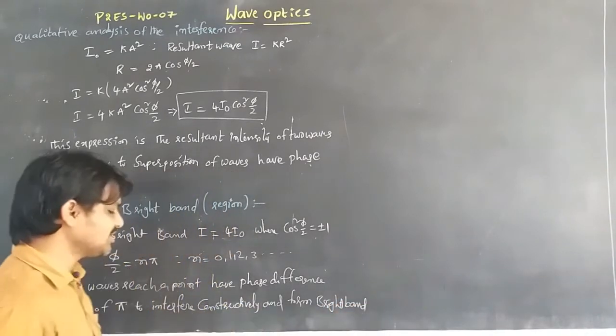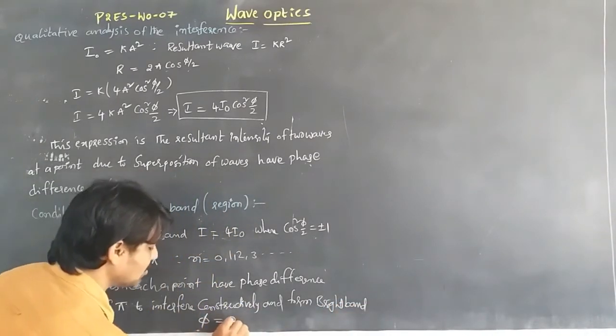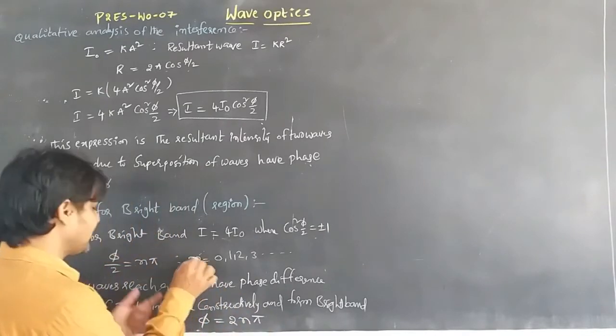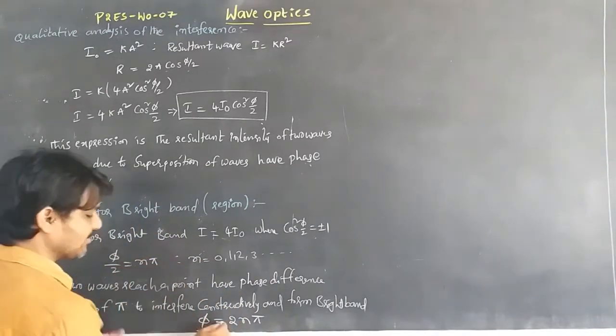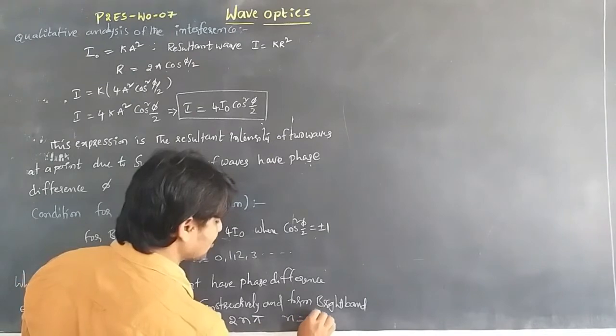This is the condition: phi is equal to 2n pi, where n is equal to 0, 1, 2, 3 and so on.